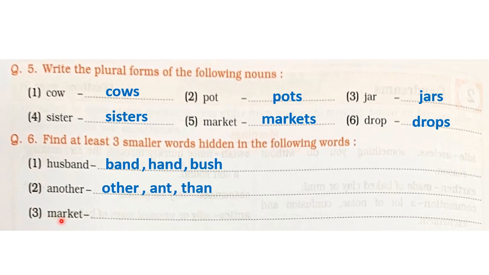Number third, market. Let us find the hidden words from here. See here, M-A-R-K is visible over here. So, mark. Second one, M-E-A-T, meat. Third word, E-A-T, eat.